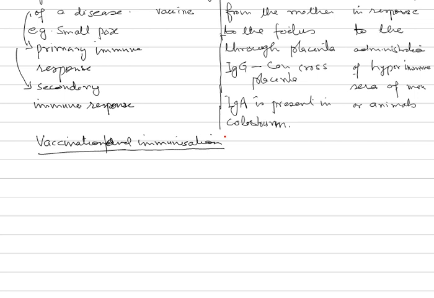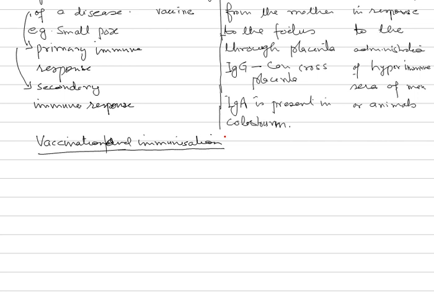Immunization is the process by which the body produces antibodies against the antigens of vaccine preventable diseases through administration of a specific vaccine. We inject the specific vaccine, and this vaccine is going to produce antibodies against the antigens for which we have injected the vaccine, and this process is called immunization.